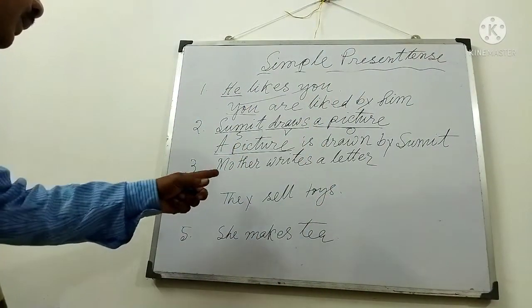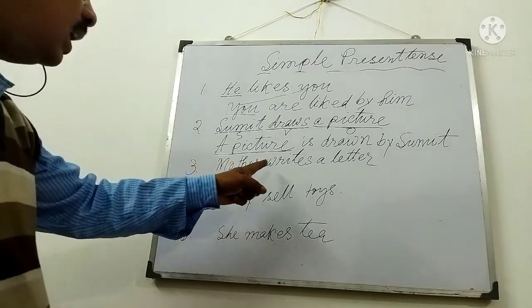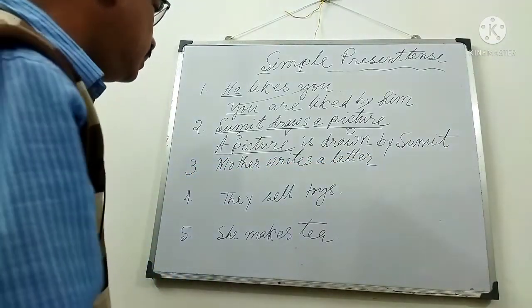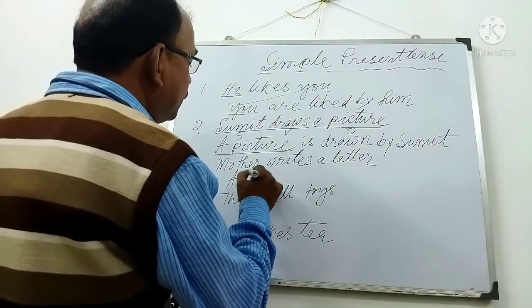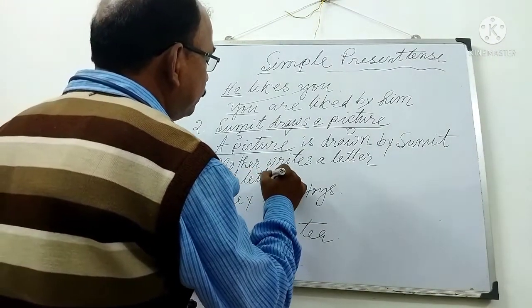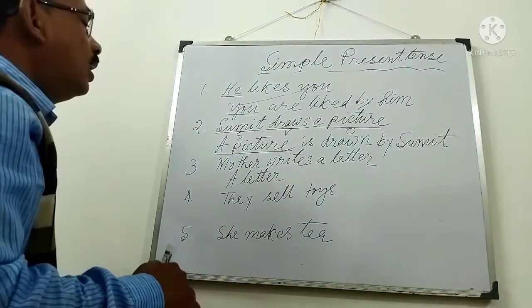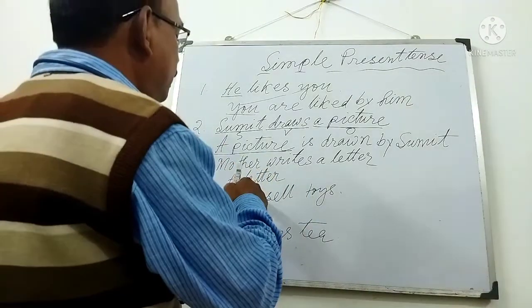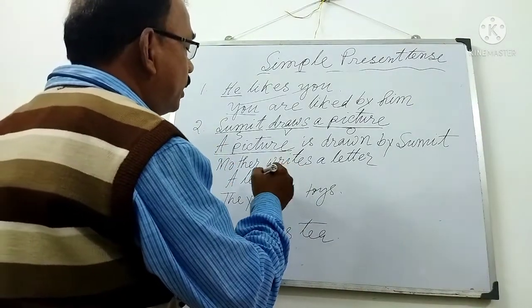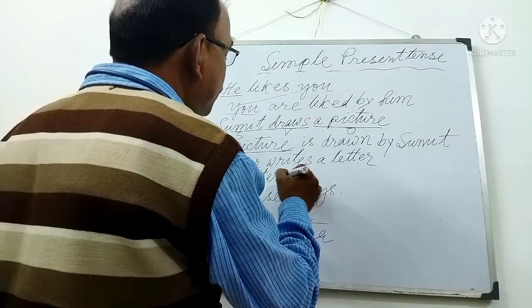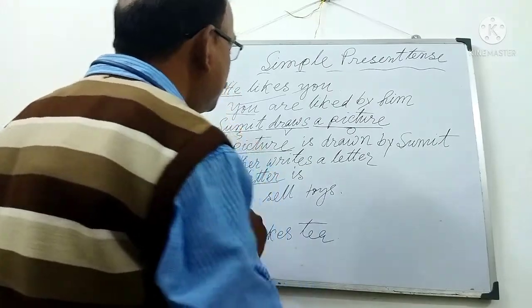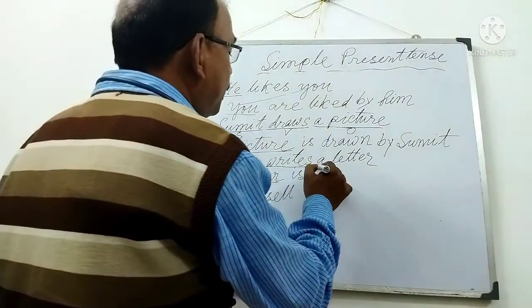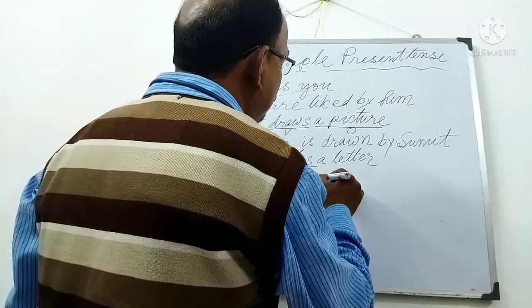Third exercise, mother writes a letter. The object will be the subject, a letter. After a letter there will be the be verb, present tense am, is, are, so after letter will be is. Third form of the main verb, write, wrote, written.